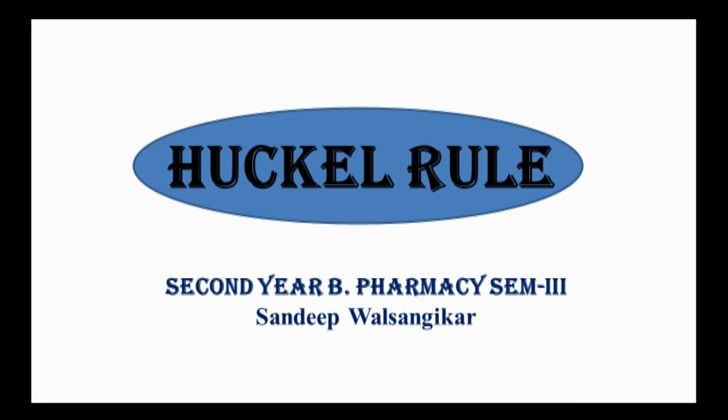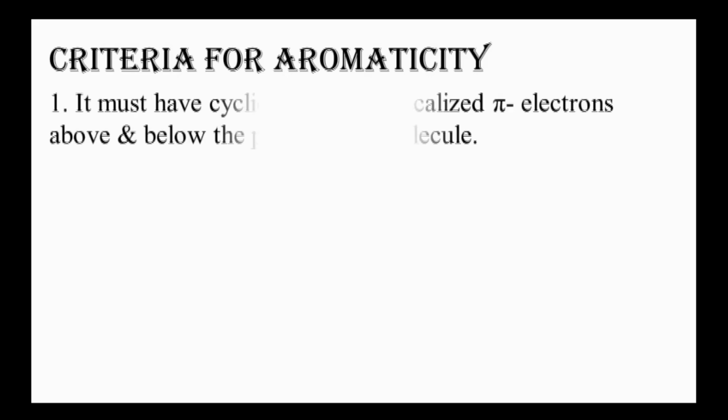Huckel rule is used to determine aromaticity of compounds. Now, to decide the aromaticity, we have a criteria. Based on this criteria, the first parameter is that the given compound must have a cyclic cloud of delocalized pi electrons above and below the plane of the molecule.